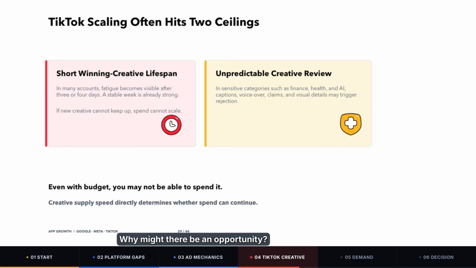Why might there be an opportunity? Looking at it from another angle, if TikTok's ability to identify high-quality users is not fully mature yet, advertisers may have a window of opportunity. If the platform still cannot consistently distinguish users with different levels of value, the eCPM of some high-quality users may not have been fully bid up. If you create a truly winning creative that attracts people with genuine intent, and then use registration, payment, application, and approval data to train the model quickly, you may be able to acquire a group of high-quality users at a relatively low cost. Of course, that opportunity comes with a very high creative bar.